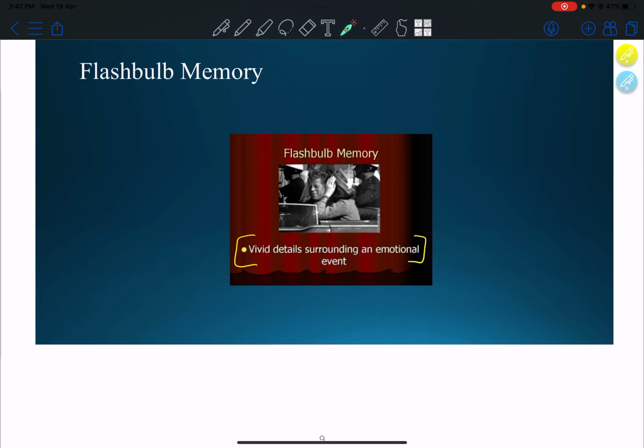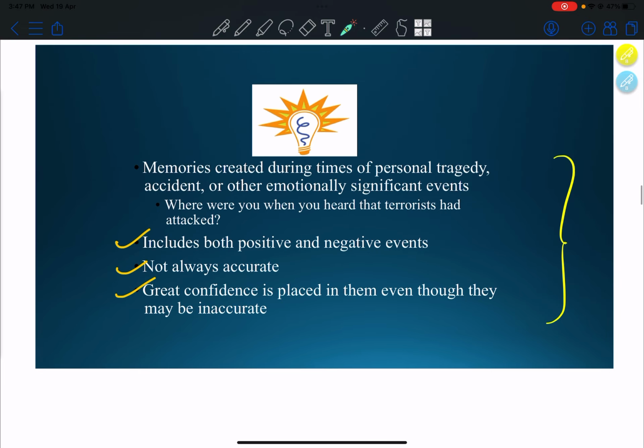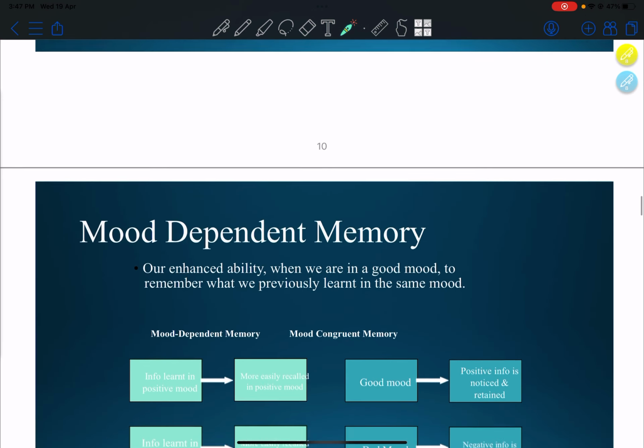Flashbulb memory: vivid details surrounding an emotional event. Memories created during times of personal tragedies or accidents or other emotionally significant events. They include both the positive and negative events. They are not always accurate, but great confidence is placed in them even though they may be inaccurate.